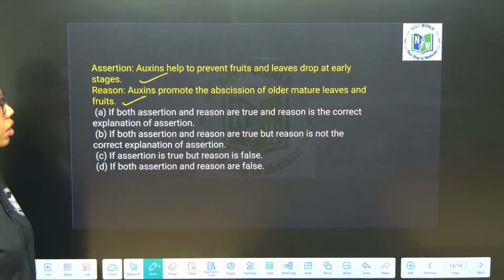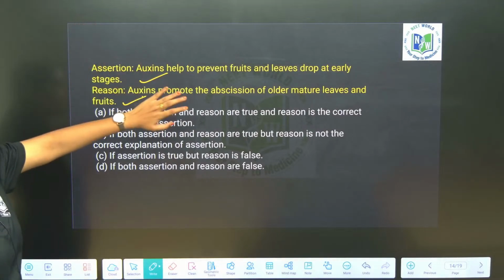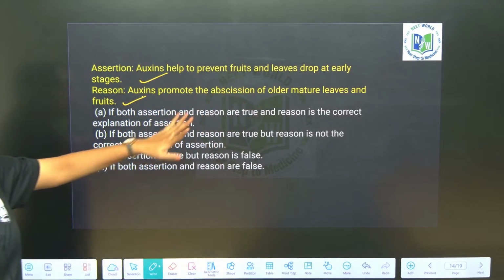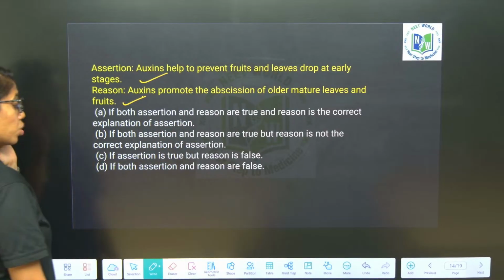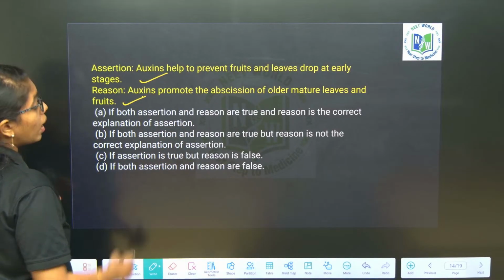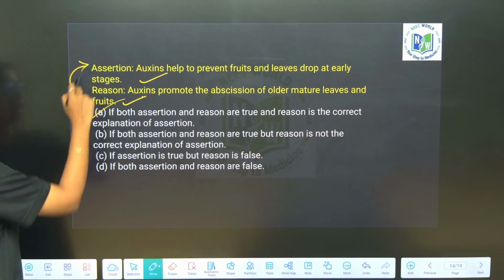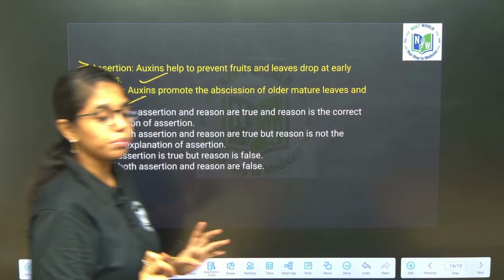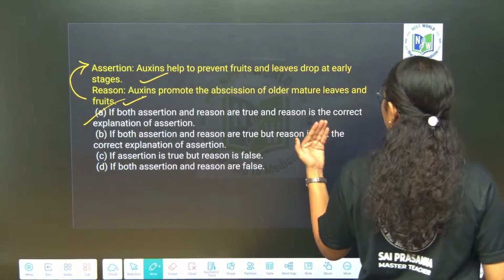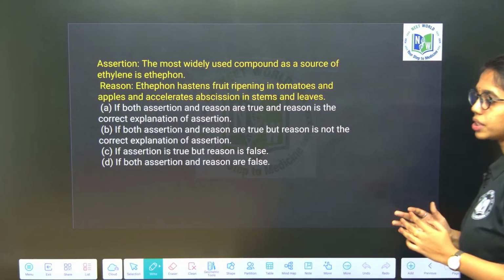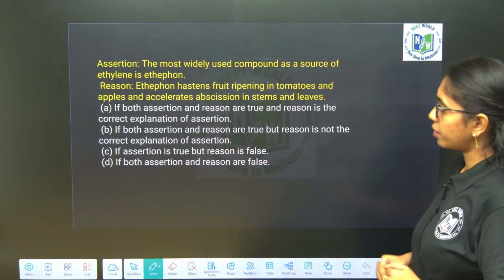Correct. So auxin will prevent the fruit or leaf fall in the early stages and it promotes it at the mature stages. So here both A and R are true and R is the correct explanation of A. It is clearly explaining that auxin will induce the abscission only when the leaves and fruits are mature. Okay. Again one assertion reason type of question, look into that carefully.